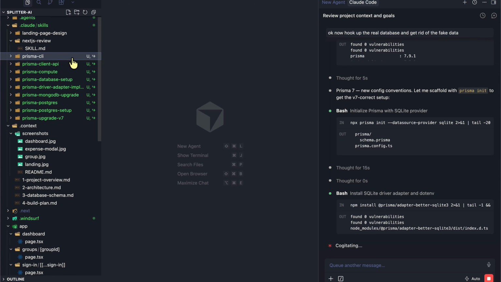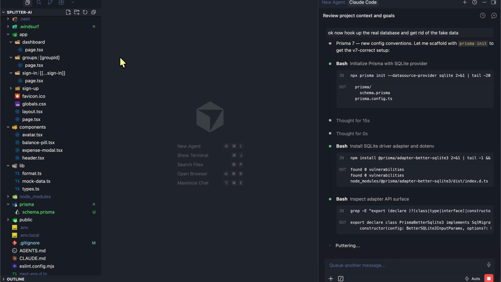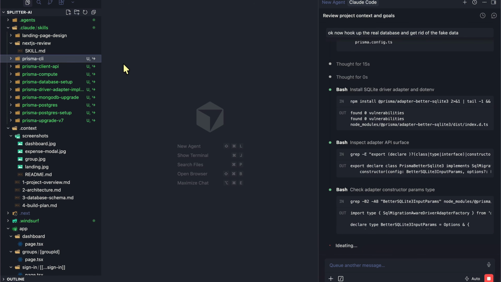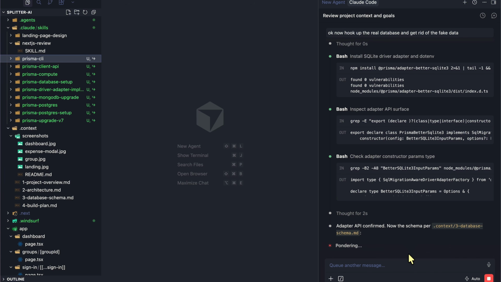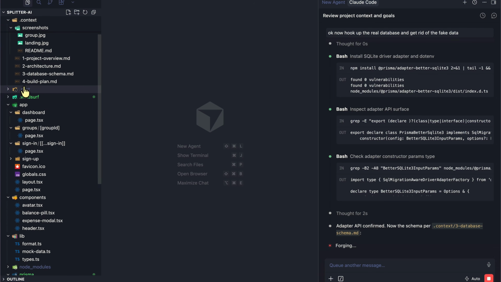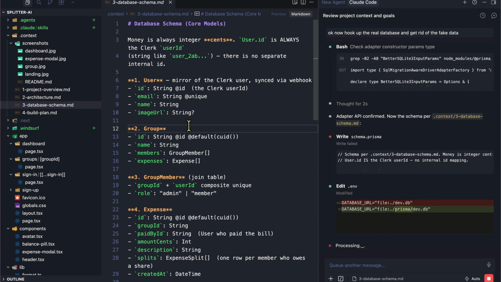So by default, what's going to happen is Prisma is essentially going to use SQLite as a local database, but then when it's deployed, it will use Postgres. So it's literally just doing that right now. The schema per database.md file is exactly what we want. So if we go to context and database schema, this is exactly the schema here.